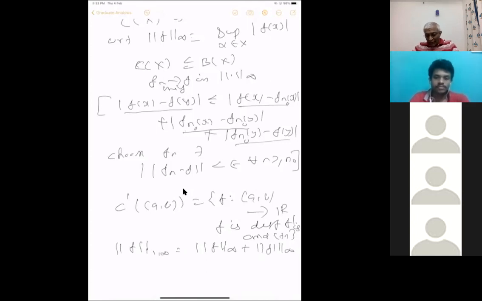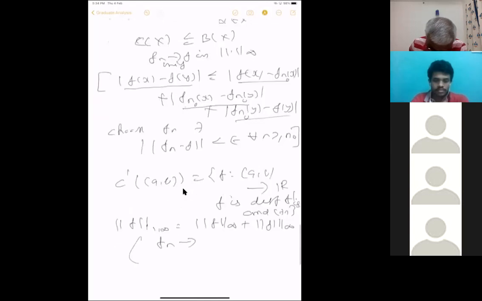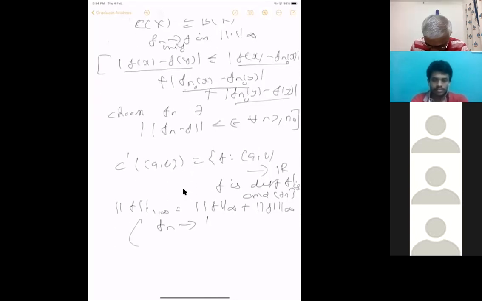So this will follow from a theorem in analysis. If fn converges to f and fn prime converges to some g, then, I mean, fn converges to f uniformly. This uniform convergence is important. And fn prime converges to g uniformly. Then f is differentiable, f is in C1 and f prime equals g. You can prove this.